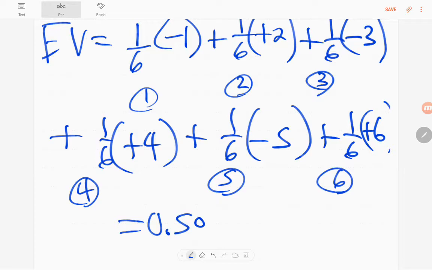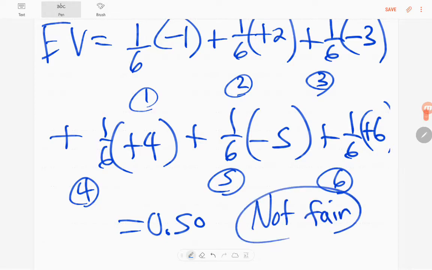And is the game fair? The answer is no, because the game is only fair if the expected value is 0. That's the definition of a fair game. The expected value has to be 0.